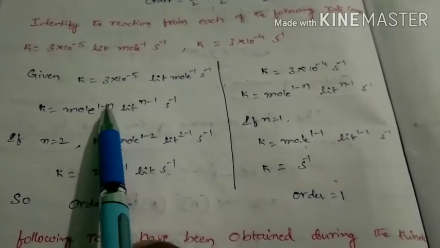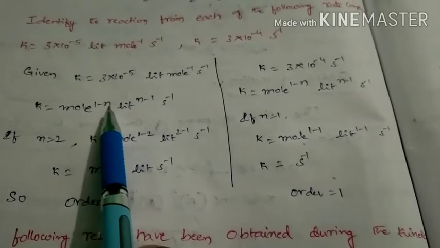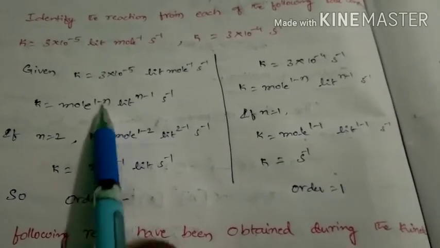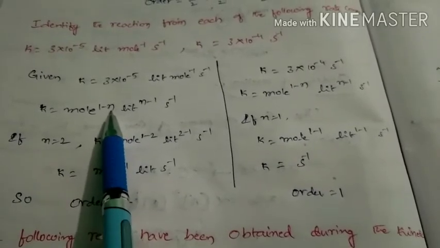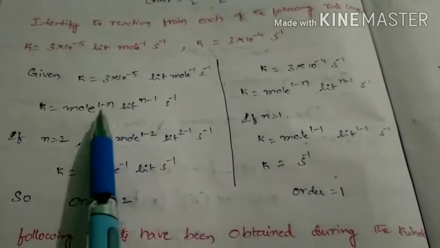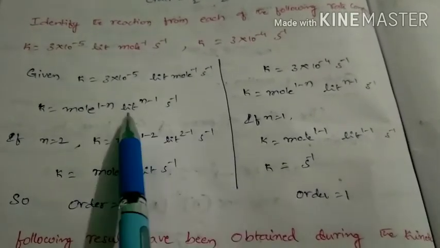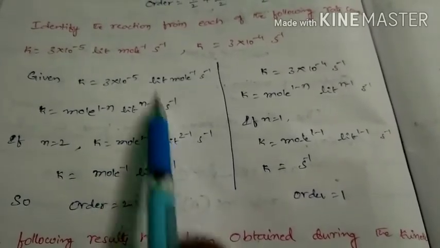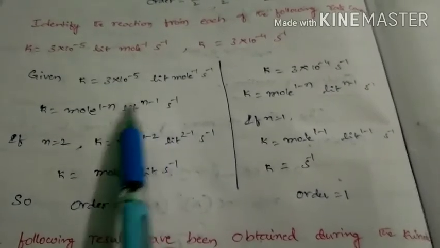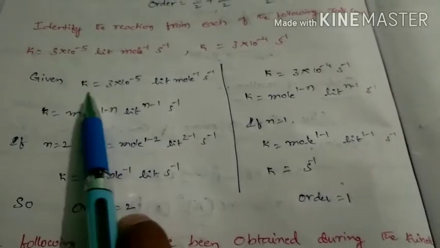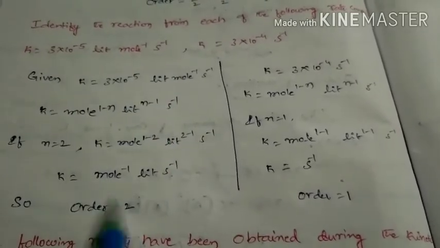Mole power 1 minus 0 becomes mole, liter power 0 minus 1 becomes liter power minus 1, second inverse. If you substitute 0 in this case, we will not get this value. But if you substitute 2, then mole power 1 minus 2 becomes mole power minus 1, liter power 2 minus 1 becomes liter, second inverse. That means if you substitute 2 in this expression, then we get this expression. So this is a second order reaction. Here order is 2.